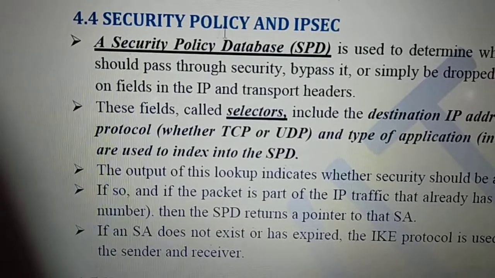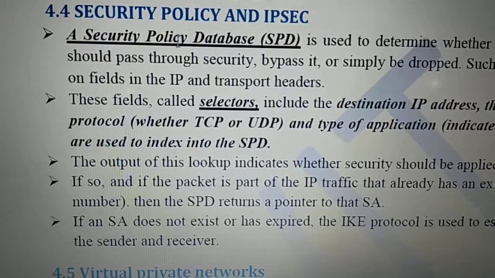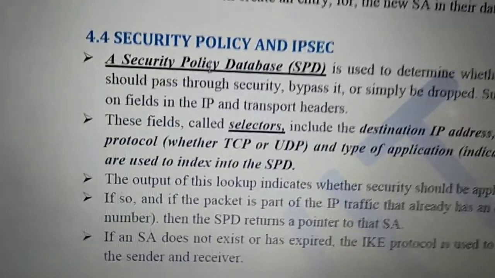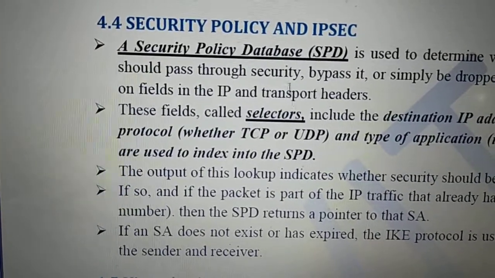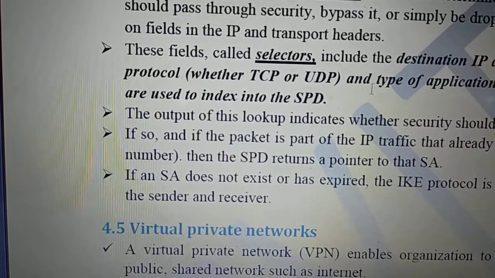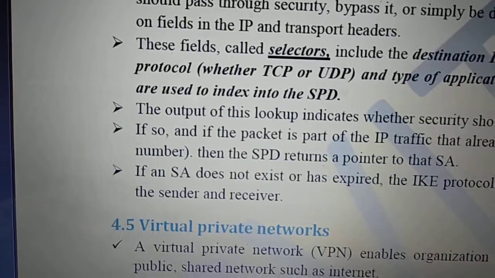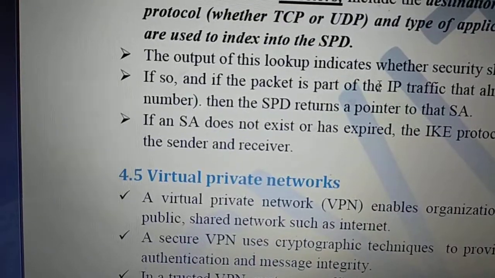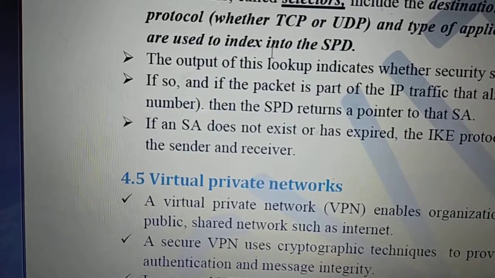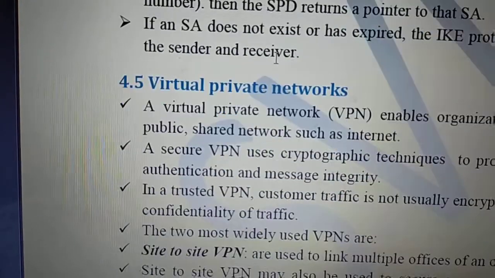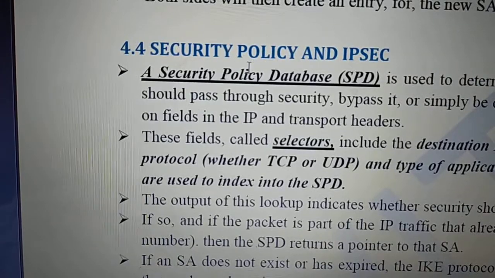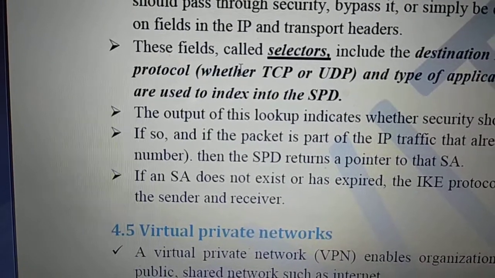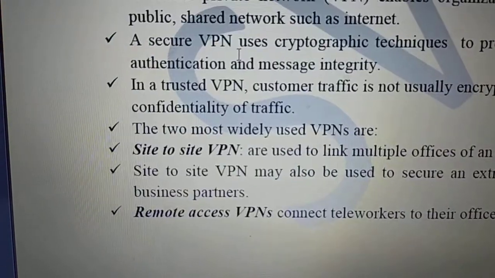Clear? So all these security association will be stored in a database, that is to know which entities are communicating, that is called as security policy database. So which stores all these information. So who is what are the fields are selectors, destination IP address, transport layer protocol, and this SPD index. All these things are stored in a security policy, that is called, what is security policies, all are stored in a database. Then we have virtual private network.